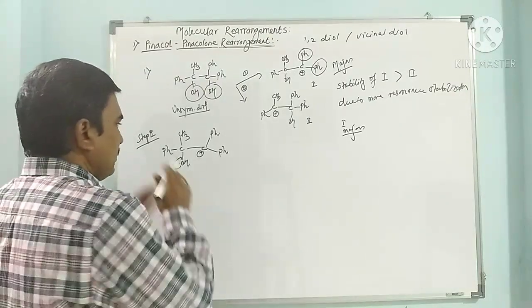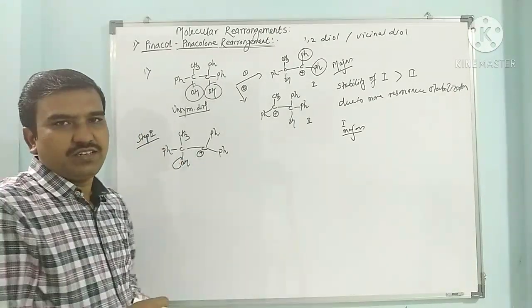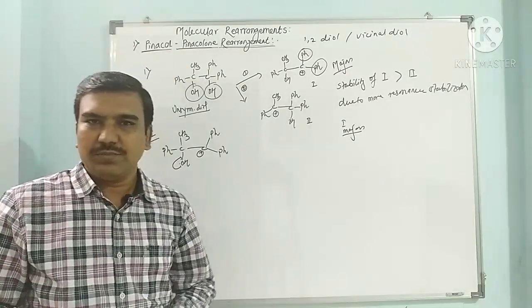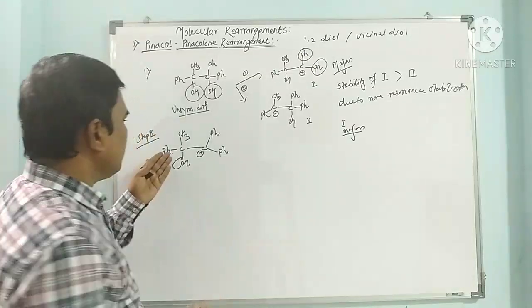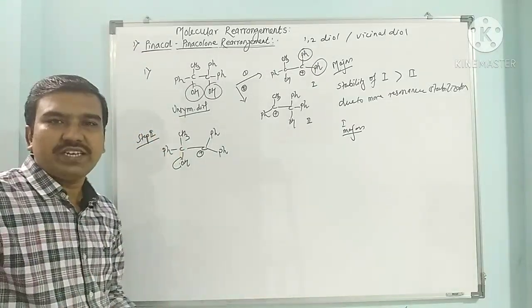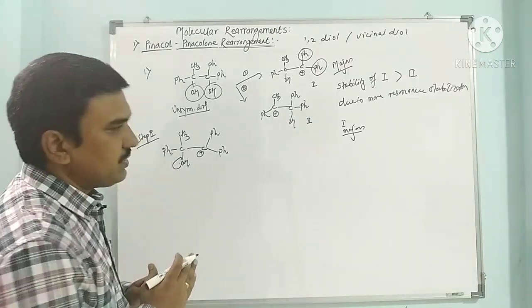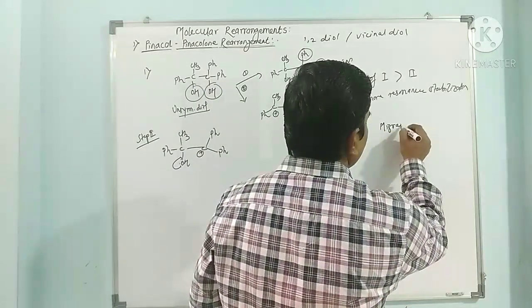Now two different groups are there, this phenyl and this methyl. So which group should migrate here? In the earlier example both were identical, both the methyls were there. Here this is phenyl, this is methyl. So which group should migrate first? We have to follow migratory aptitude. What is migratory aptitude?